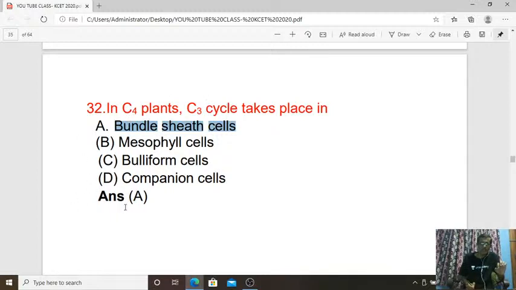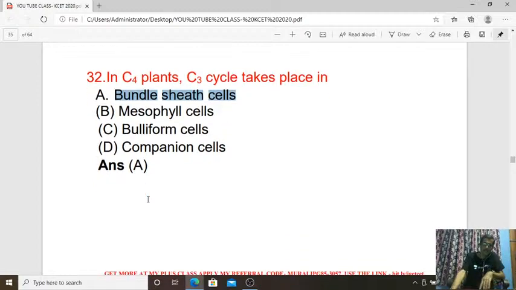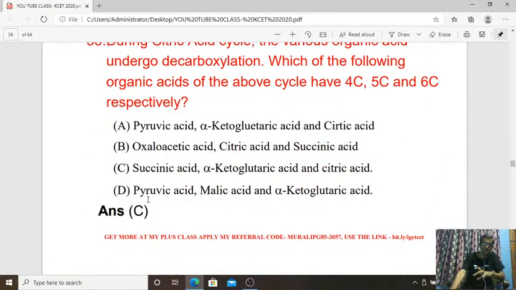So answer is A in the case of C4 plant. So here the Kranz anatomy is there. Inside the bundle sheath cell the C3 cycle is going to happen. So if you take a C4 plant, that is the observation. So answer is A. But in C3 plant, it is not inside the bundle sheath cell. It's a normal happening. Next one.